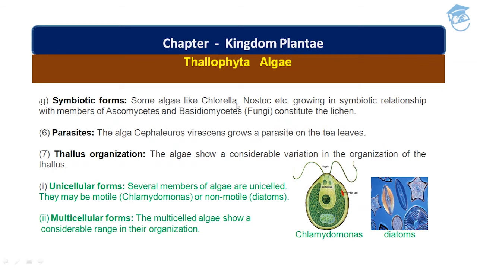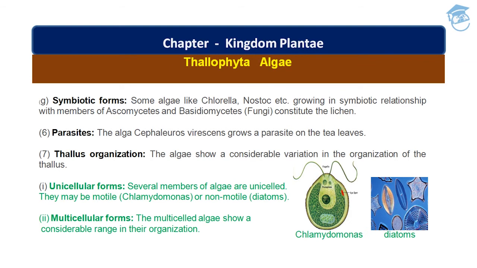It is seen that Thallophyta algae have some symbiotic forms. Some algae like Chlorella and Nostoc grow in a symbiotic relationship with members of Ascomycetes and Basidiomycetes, which are fungi, and that constitutes a lichen. That means fungi plus algae together form lichens. I have already taught you about the types of fungi, that is Ascomycetes and Basidiomycetes, in the chapter Biological Classification. You can refer to that for better understanding.